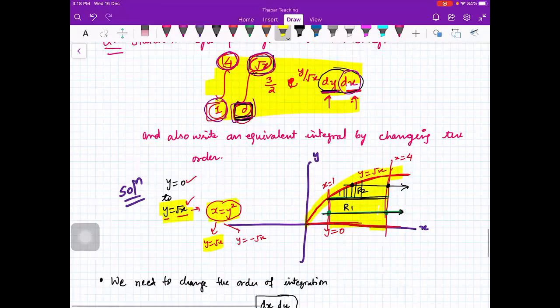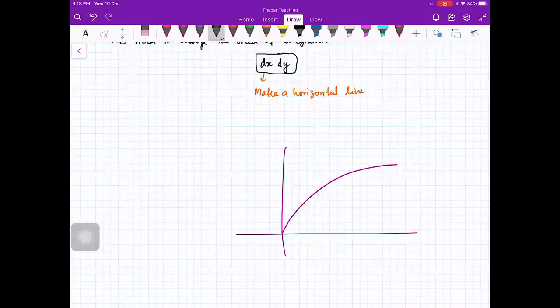Let me explain that when you are changing the order of integration, you have to first integrate with respect to x and then with respect to y. So this is your region of integration, right? This part here.